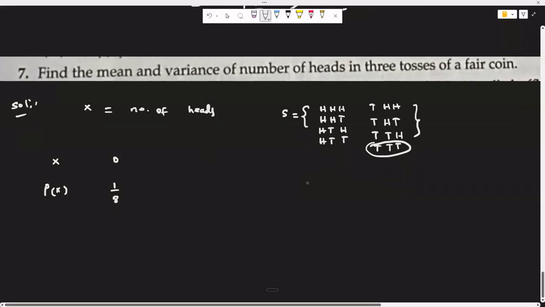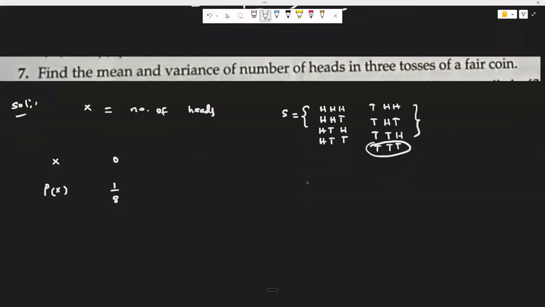So you can check all the events. The first event HHH also has heads, but we need 0 heads. Second event HHT, and every event has heads in it, but we require 0 heads. Let's count one head. Only one head you should have in the events. This one has one H and this is also one head. Yeah, 3 events like that.